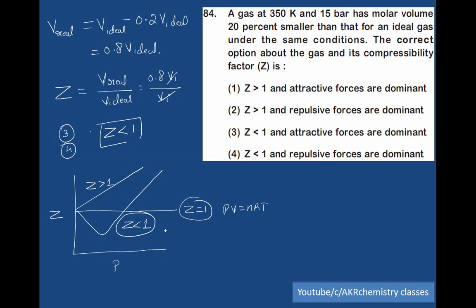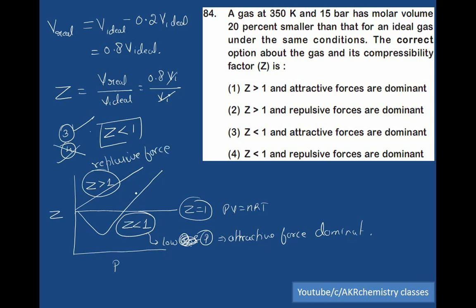If Z is less than 1, it indicates that at low temperature and low pressure, attractive force will dominate, therefore we get a negative deviation of Z. So option 3 is the right answer. Even at high pressure, repulsive force dominates, therefore it cannot be possible. Therefore option 3 is the right answer for this question.